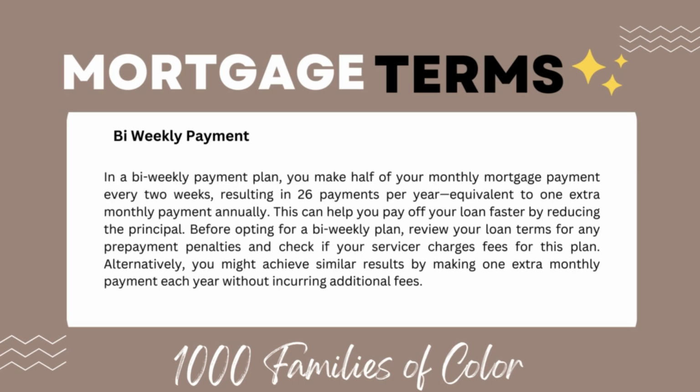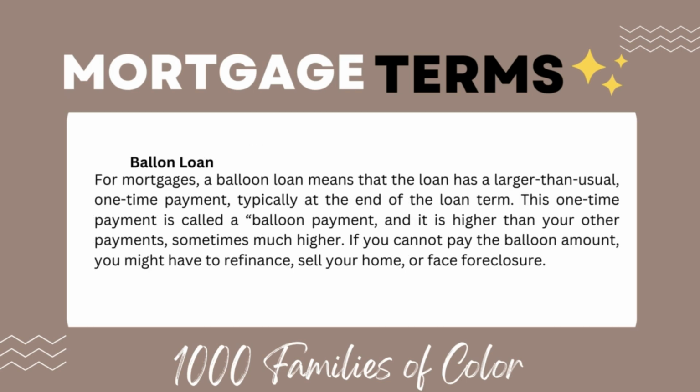Before opting for a bi-weekly plan, review your loan terms for any prepayment penalties and check if your servicer charges for this plan. Alternatively, you may achieve similar results by making one extra monthly payment each year without incurring additional fees.